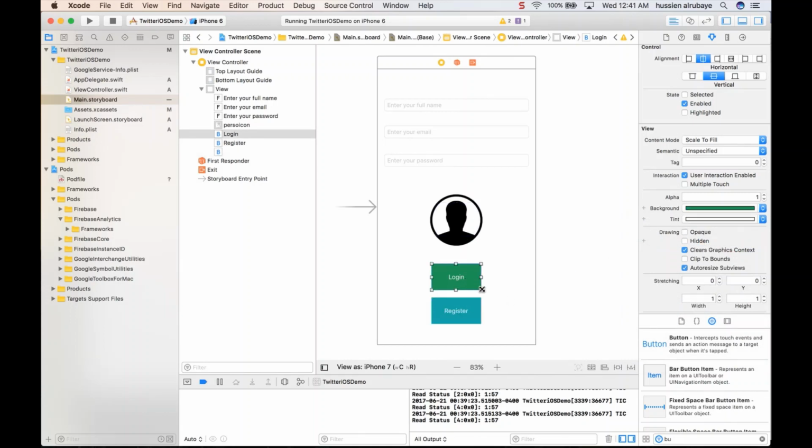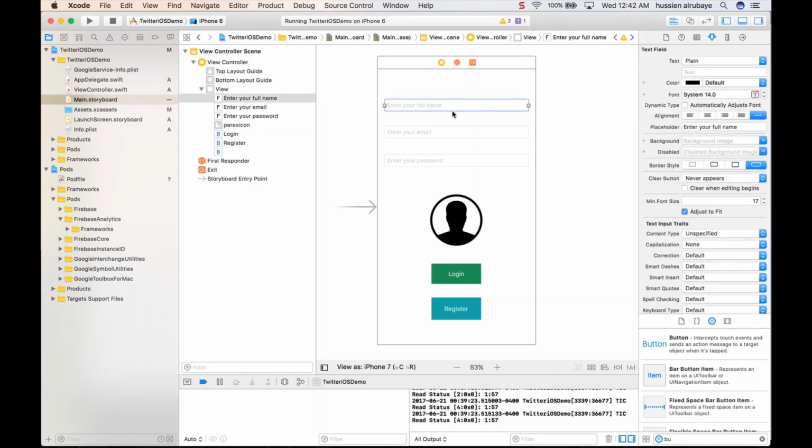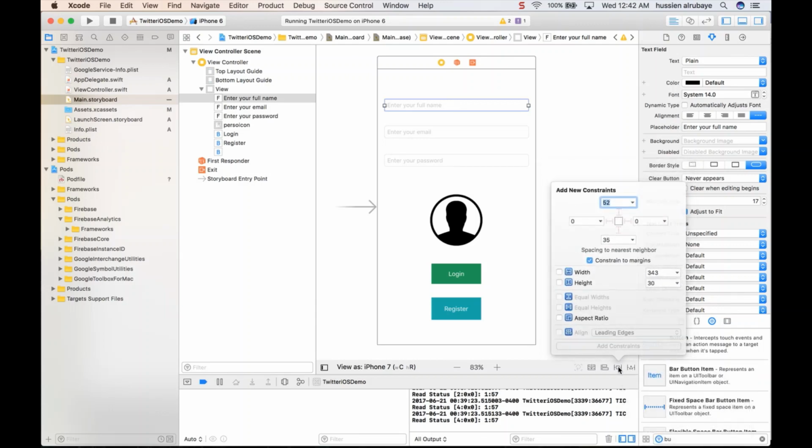So I think this one needs to go down a little to match whatever I want to have. So let's pin it. This one should be pinned on the top, so make sure you click on this side, this side, this side, boom, done.